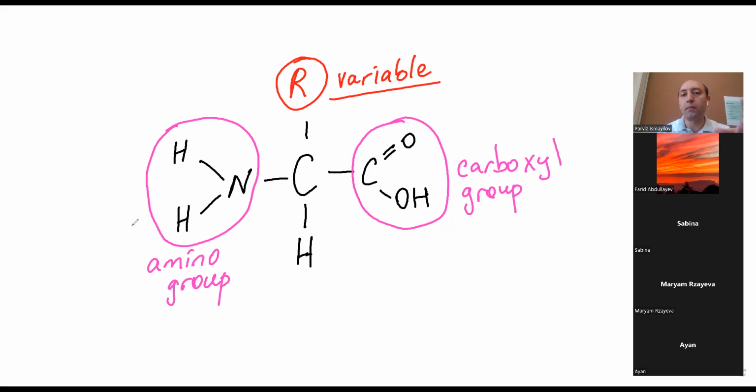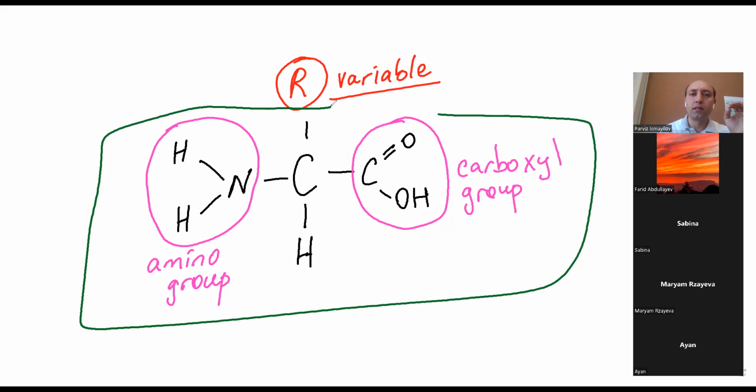20 types of amino acids. In all amino acids, this part is constant. It's not changing. The part which is changing in the 20 amino acids is only these R's. So only R is changing.